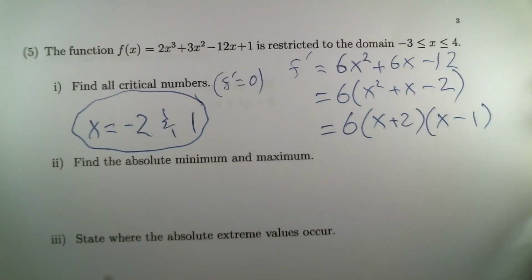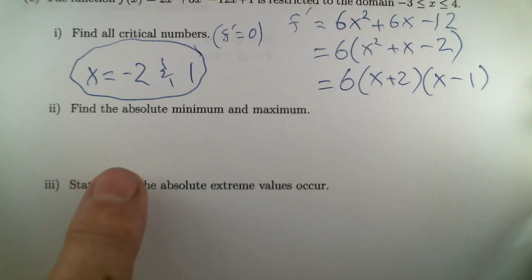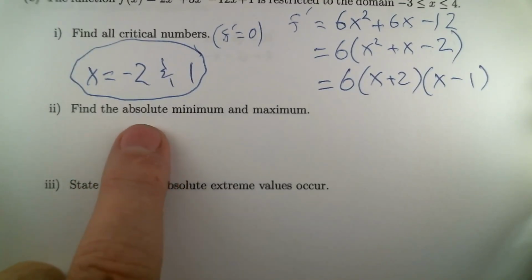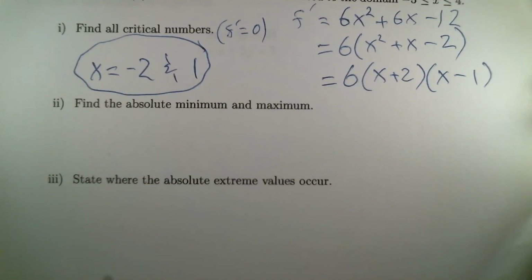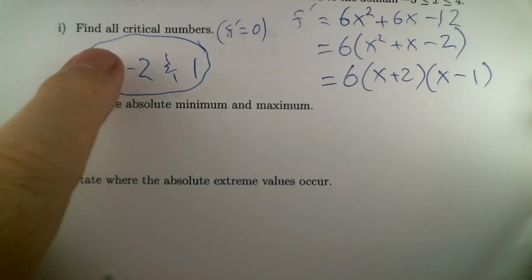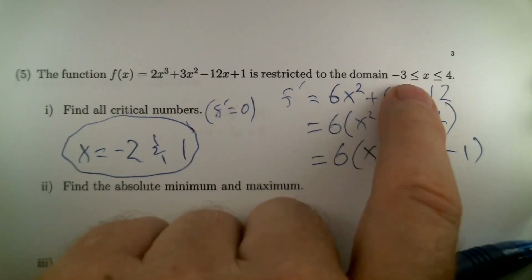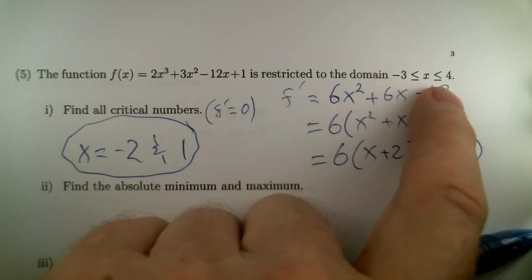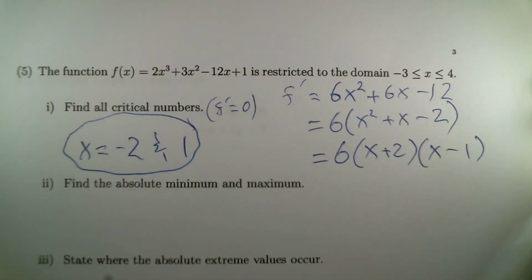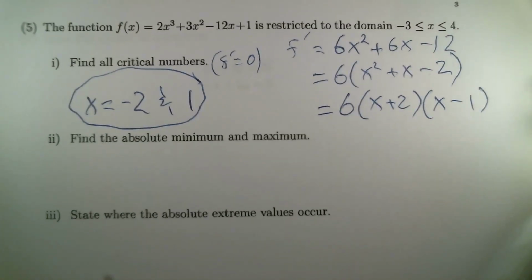There's our critical numbers. Now look, the phrasing here is important. This asks for the absolute minimum and maximum, and that's not the same as just find the relative min and max that happen at these critical numbers. The absolute minimum and maximum, you have to figure out what's the biggest overall and what's the smallest overall, and that includes this stuff. There's a limitation on x values, so it might happen that as we get to the endpoints, we're at a bigger or a smaller value than we are at either of the critical numbers. It really would be smart for us to take a look at the graph on this, right?